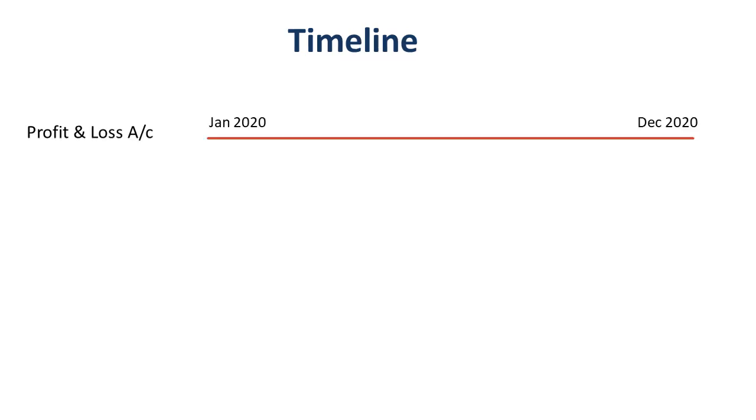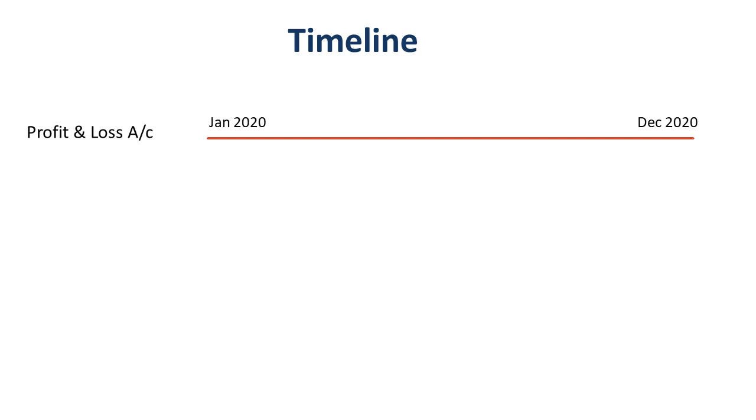An important concept to understand is the timeline pertaining to these three components of financial statements. Now let's start with profit and loss account. As mentioned before, a profit and loss account is prepared for a given period of time.